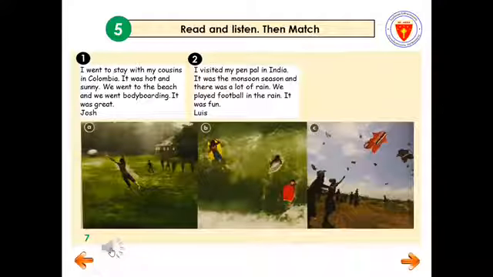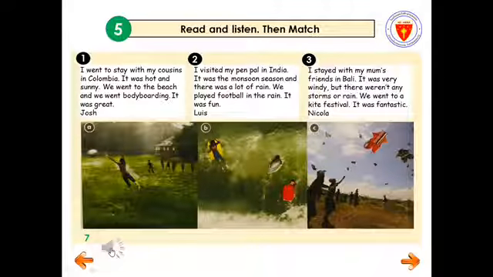2. I visited my pen pal in India. It was the monsoon season, and there was a lot of rain. We played soccer in the rain. It was fun. Luis. 3. I stayed with my mom's friends in Bali. It was very windy, but there weren't any storms or rain. We went to a kite festival. It was fantastic. Nicola.